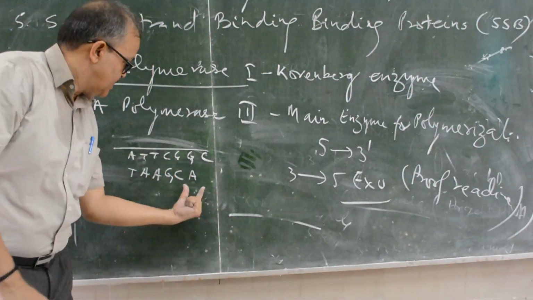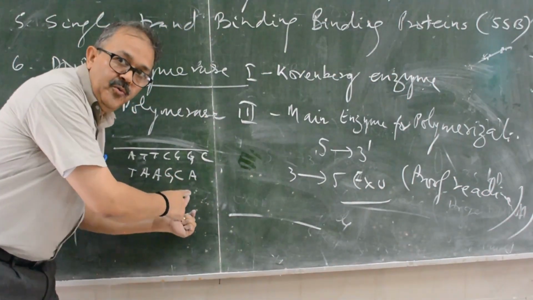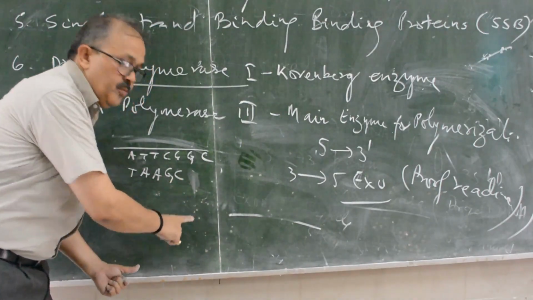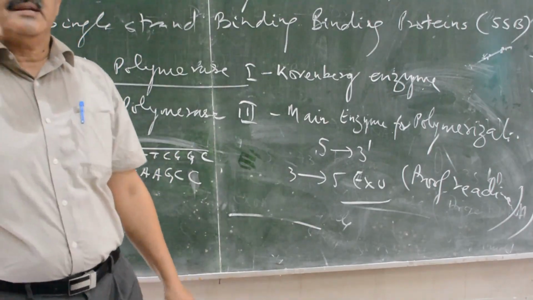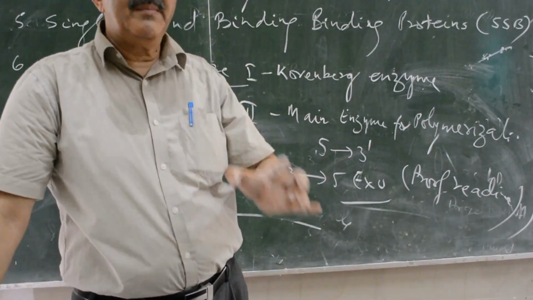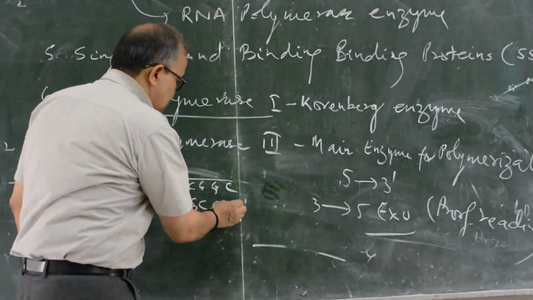It will remove it, and again DNA polymerase synthesizes the proper, complementary nitrogen base.